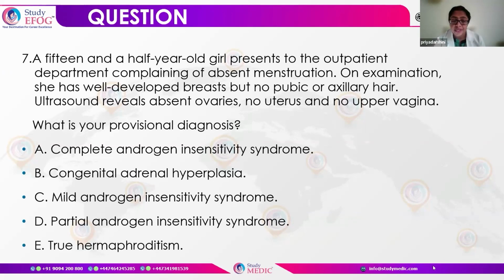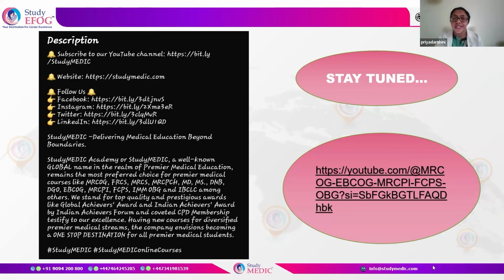So what is our diagnosis? Is it a case of androgen insensitivity syndrome, of course. Is it a case of complete, mild, or partial? Or are we dealing with congenital adrenal hyperplasia or true hermaphroditism? Now, looking at the options we have and the clinical scenario, the most common one to fit in is going to be a case of complete androgen insensitivity. Remember, we were dealing with how to see the differences between complete, mild, and partial. So this particular scenario fits into complete androgen insensitivity syndrome.